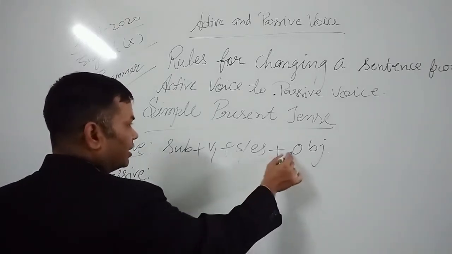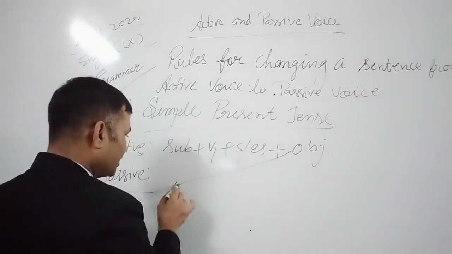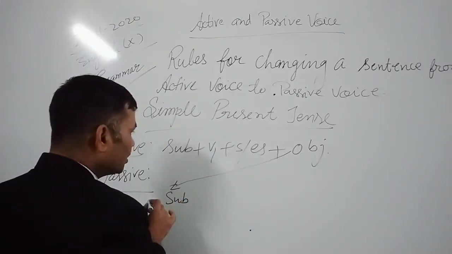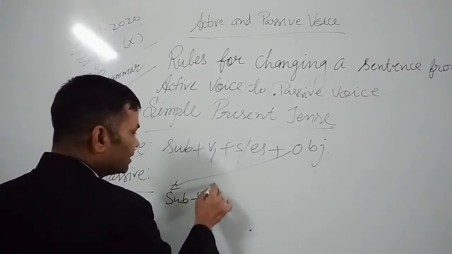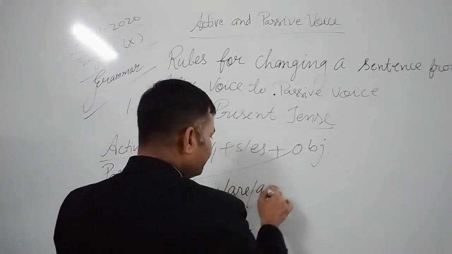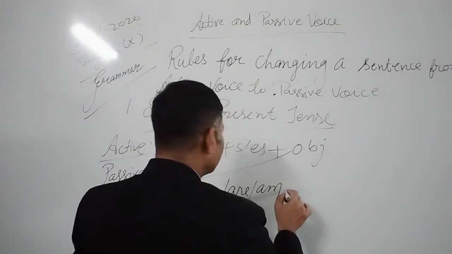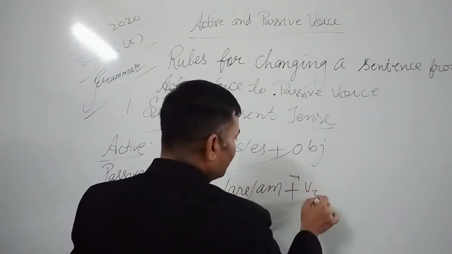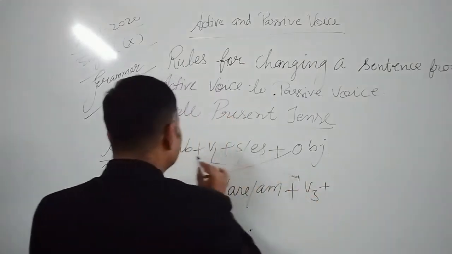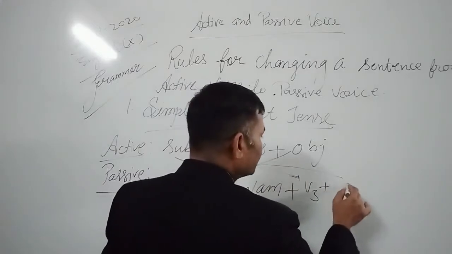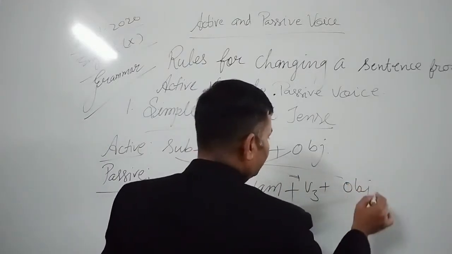So here I am writing this way. This object becomes subject, and then in simple present tense, the helping verb is, are, am is used, and then the third form of verb is used, and after that this subject becomes object here.